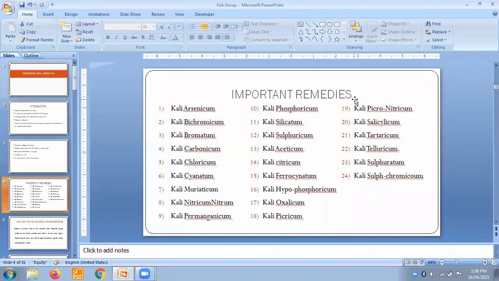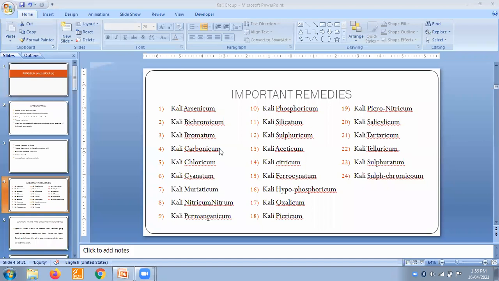Now, important remedies in our syllabus, and we can say important remedies in homeopathy: Kali arsenicum, which we usually call Kali ars. Then Kali bichromicum, Kali bromatum, Kali carbonicum. This is a main important remedy in your syllabus.